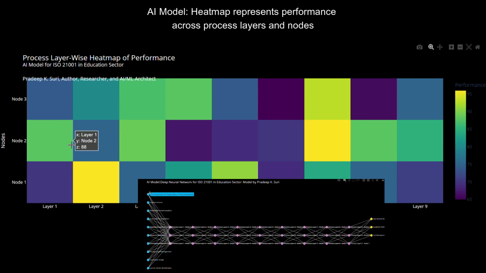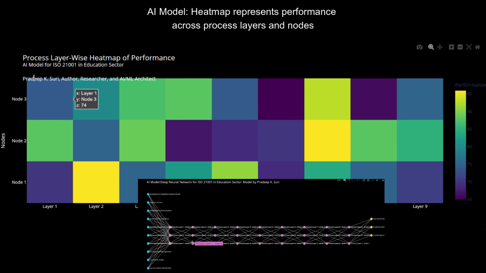Key benefits of this DNN-based visualization. 1. Quantifies performance: converts abstract ISO process evaluations into measurable and comparable scores. 2. Identifies process bottlenecks: layers/nodes with low performance can be flagged for review and improvement. 3. Supports strategic planning: offers insights into accreditation, audits, and continuous improvement in educational institutions.